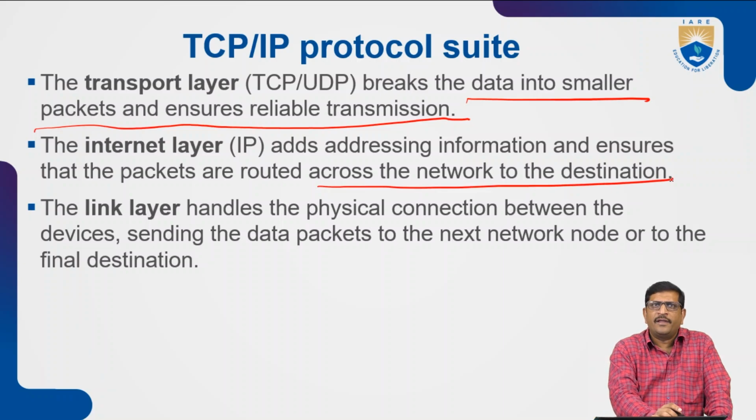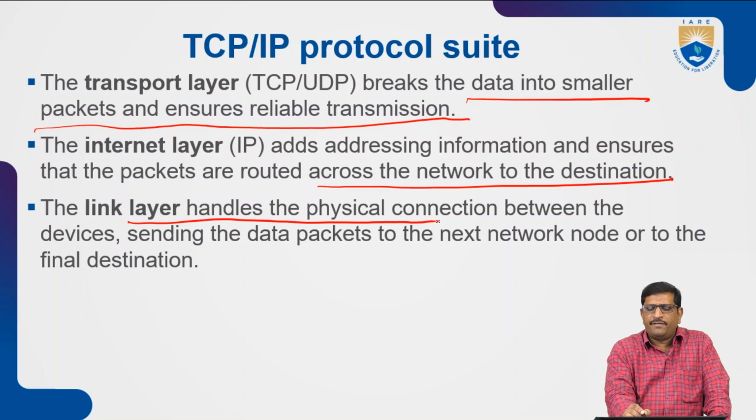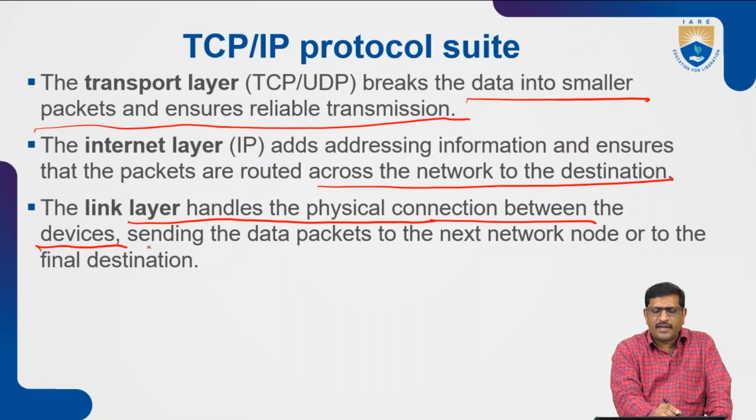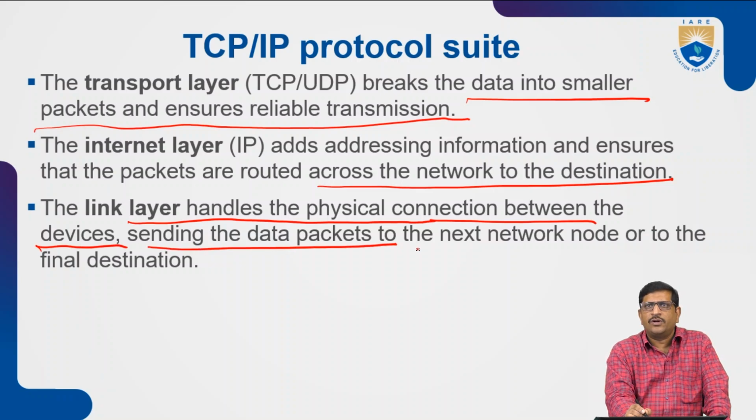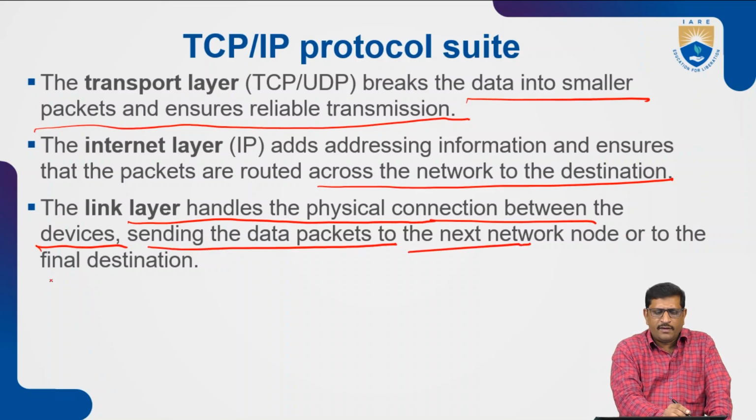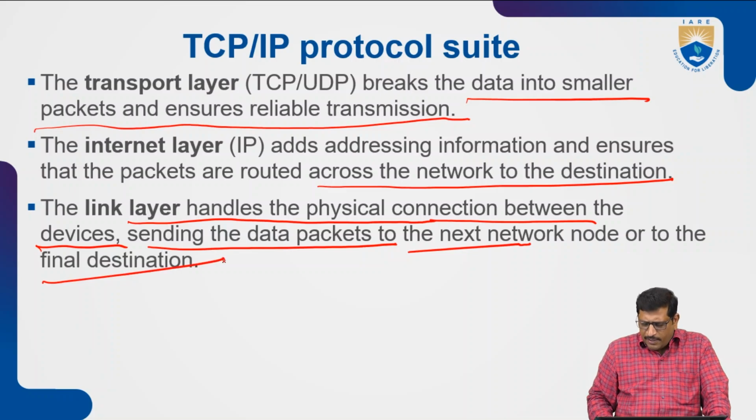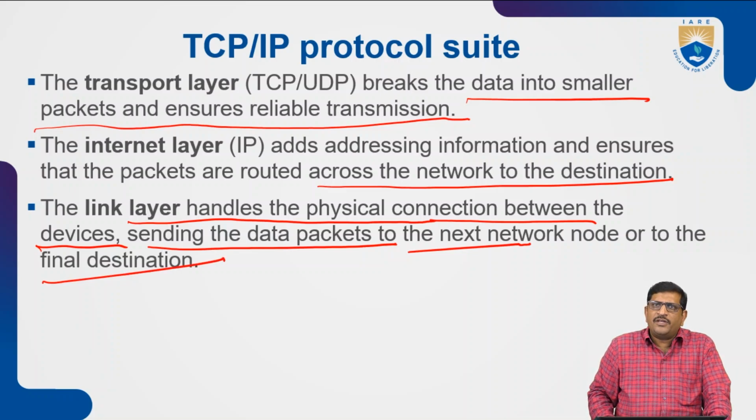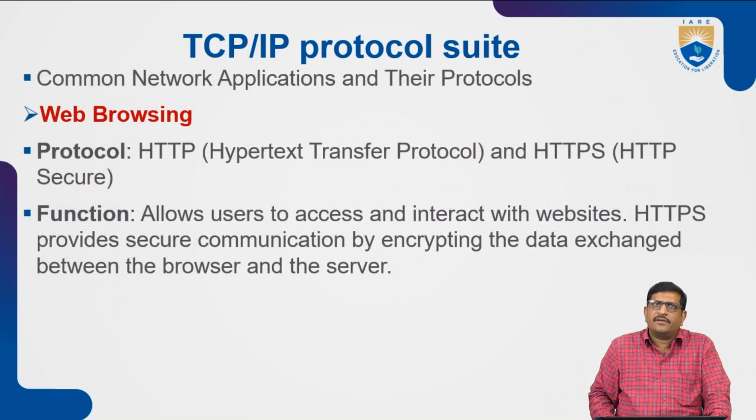The link layer handles the physical connections between the devices and sends the data packets from network node to network node to the final destination, by establishing the link. By establishing the link, it forwards the data packets to the identified destination.